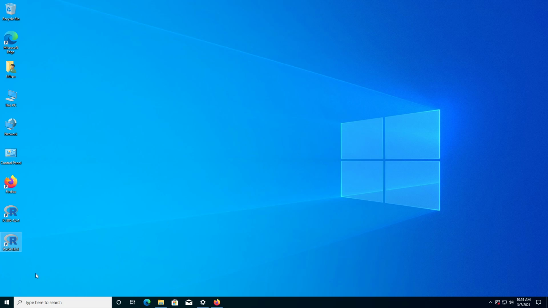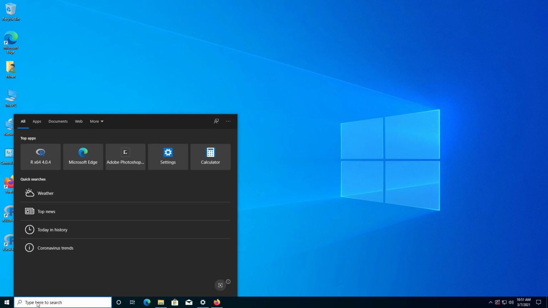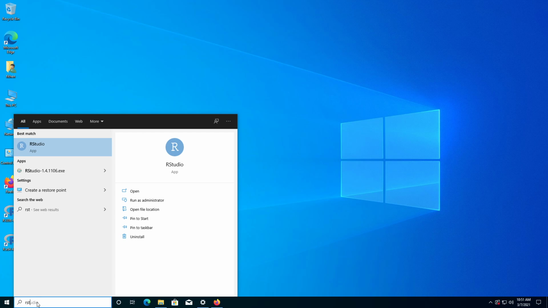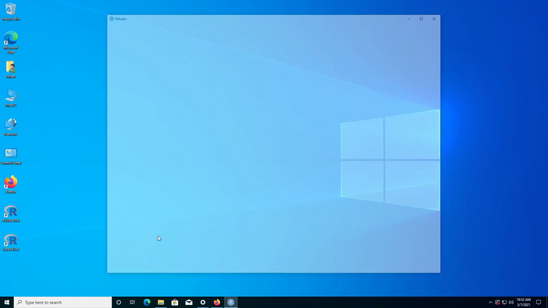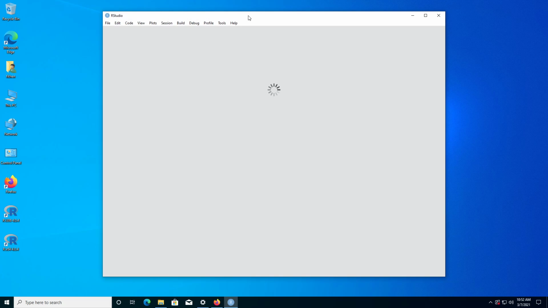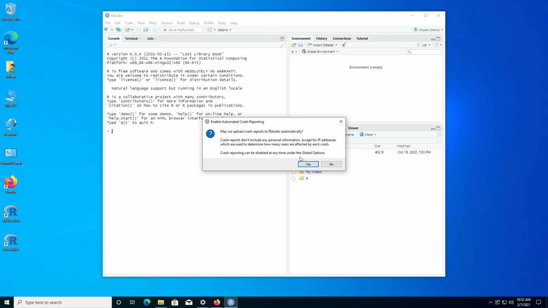I am mistaken about the icon, but it is there. I thought it would put it on my screen. I could put it on the screen if I wanted to, but for right now, we're just going to call it good. May we send crash reports to RStudio automatically? Sure.